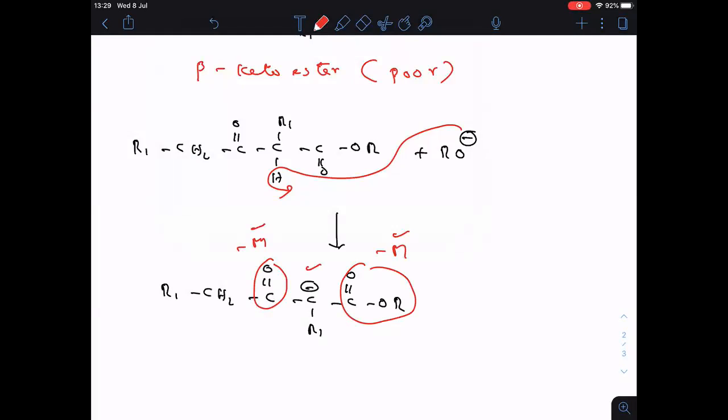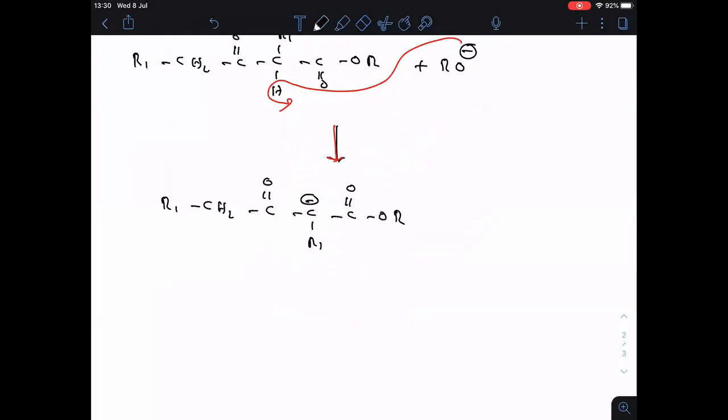That is the reason why this reaction will move completely in one direction only. Okay, this reaction moves completely in one direction, that is, irreversible. Is it clear, everyone? So let me rub all these things here. Followed, everyone? Because of two minus M groups, this reaction will move completely in one direction only, making the reaction irreversible.